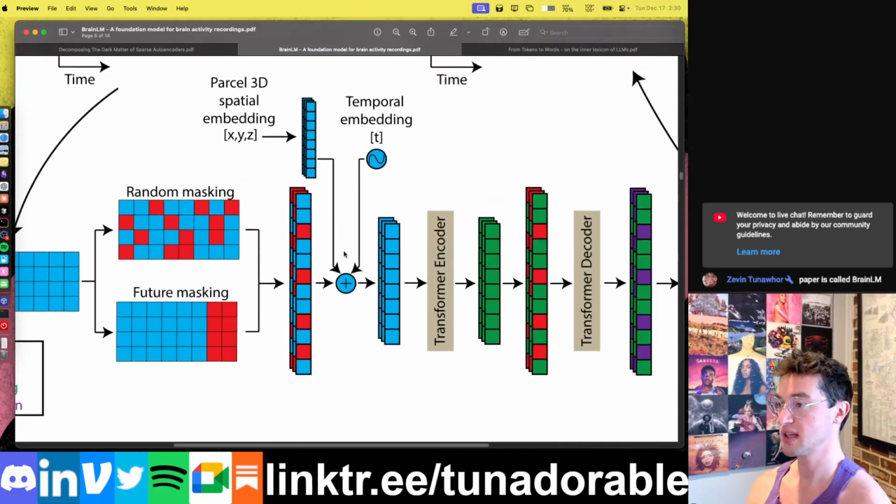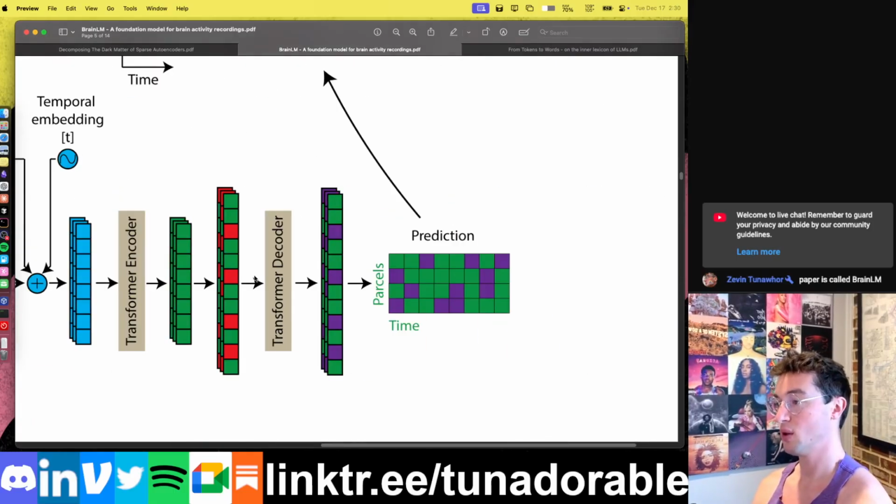After mixing those together and adding in embeddings for spatial and temporal reasoning, because again, these models, attention mechanisms, right, don't actually know the difference between different places in time and different points in space or anything. You have to give them that time positional and space positional encoding, right? Then you throw that into your transformer encoder, and then finally you can throw it into your decoder, get the actual